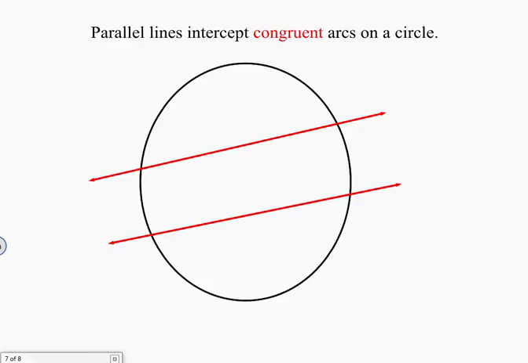Finally, parallel lines intercept congruent arcs on a circle. The congruent intercepted arcs are the arcs between the parallel lines, not the arcs on the outside. This diagram looks like the arc above and below the parallel lines could be congruent, but of course we could draw an extreme diagram where our parallel lines are shifted up, and obviously those arcs are not congruent. It's the intercepted arcs that lie between the parallel lines that are congruent.